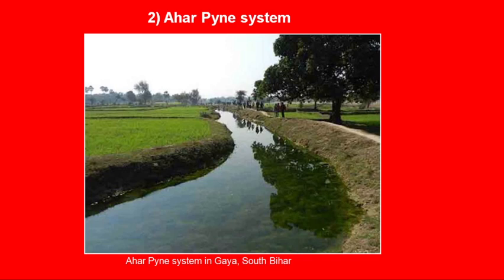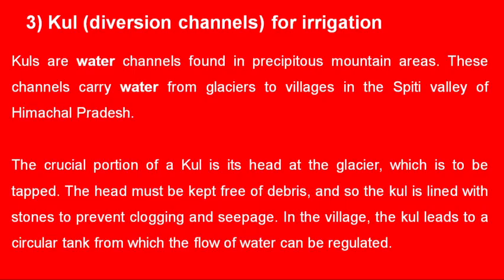The water supply for an ahar comes either from the natural drainage after rainfall or through pines where necessary diversion works are carried out. The ahar pine system of indigenous irrigation is historically the most important source of irrigation in South Bihar. And even today, it provides a very good example of participatory irrigation management in Bihar. So that is one of the traditional rainwater harvesting methods which is used in Bihar.